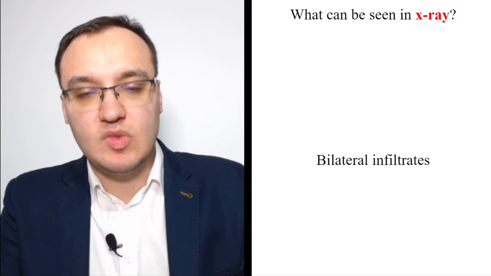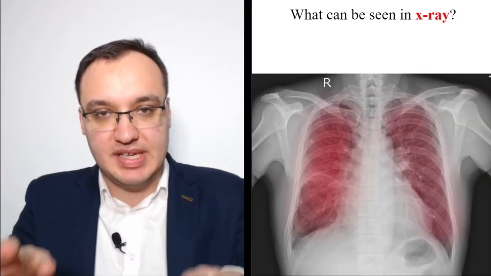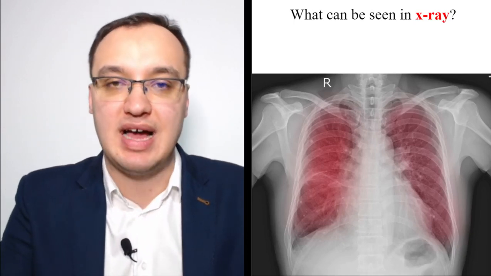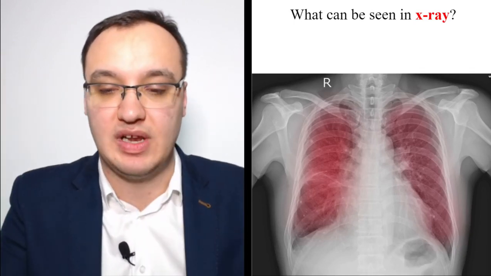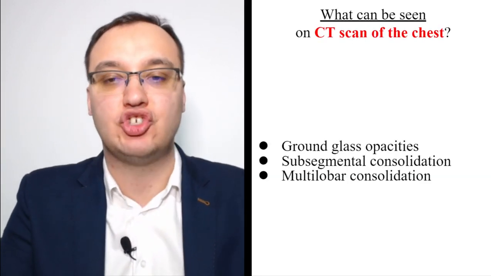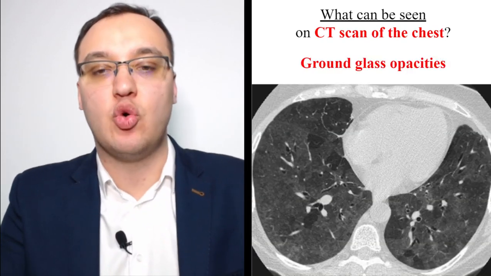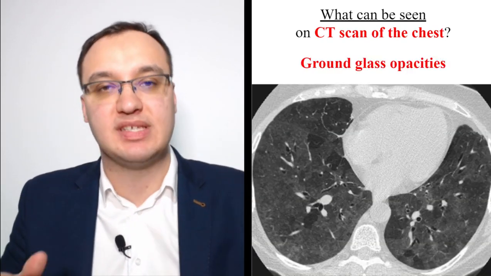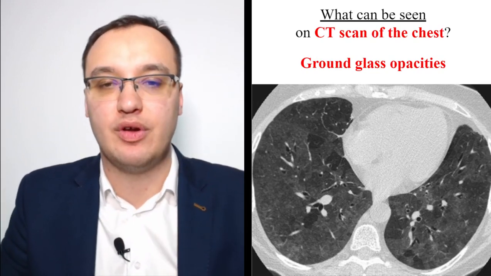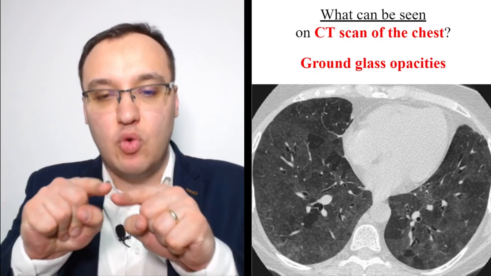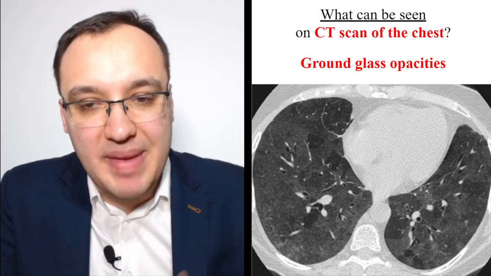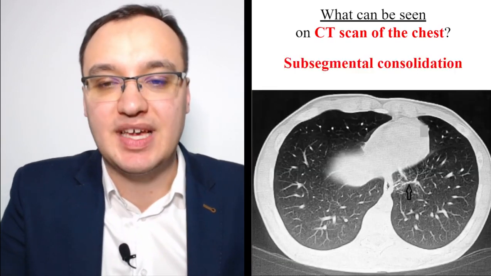Good. Imaging, X-ray, bilateral infiltrate can be seen. So it means that we have an infection, an inflammation in the lungs, and it's on both sides of the lung. And this can be seen with an X-ray, or we can go further and do a CT scan of the chest. CT scan can show ground glass opacities. This will be some consolidations, as you can see there. If you're not the radiologist, it will be hard to describe this, but as you see, there are like small patches, small consolidations of fluid or of inflammation that you can see, and also subsegmental consolidation.